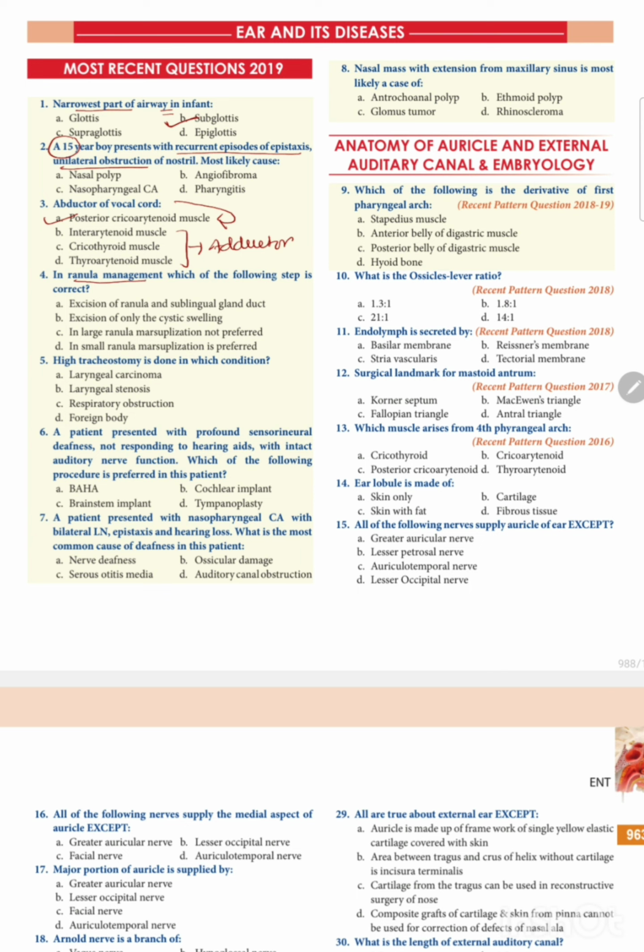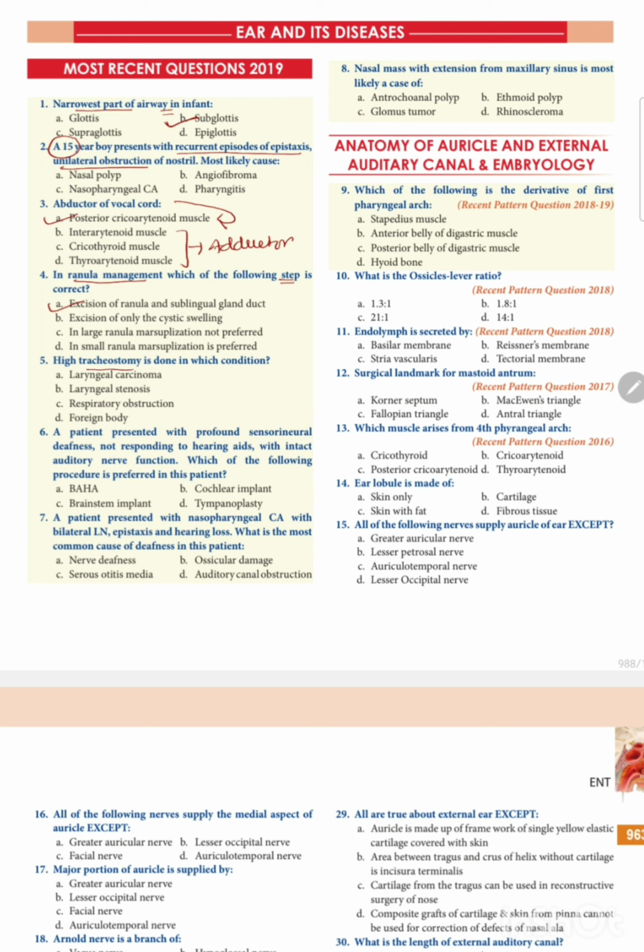Ranula management, which of the following steps is correct? Excision of ranula and sublingual gland duct. Excision of only the cystic swelling. In a large ranula, marsupialization is not preferred. In a small ranula, marsupialization is preferred. Which one is correct? Excision of ranula and sublingual gland duct is the correct answer.